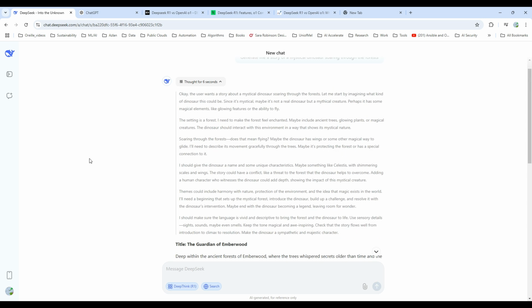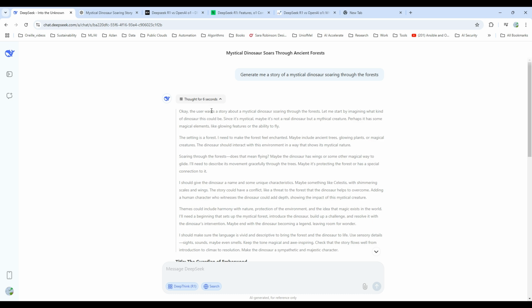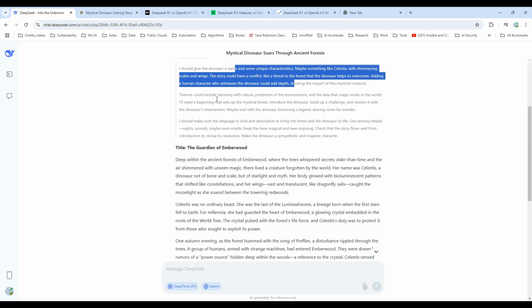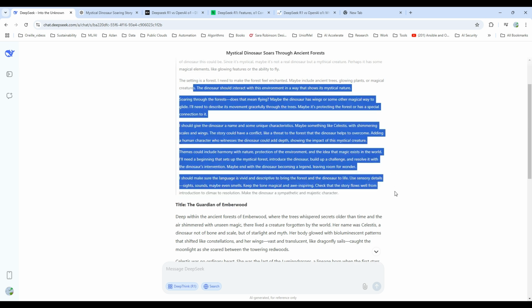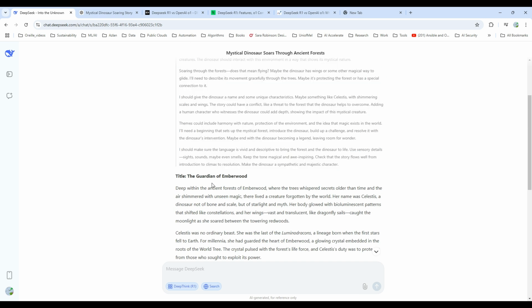Okay, so the user wants a story. It tells you everything. It tells you the setting, it tells you the dinosaur's name, and it gives its own ideas. It makes you feel more secure that the AI model is doing what it should do, not just doing random stuff. So the story is called "The Guardian of Emberwood."